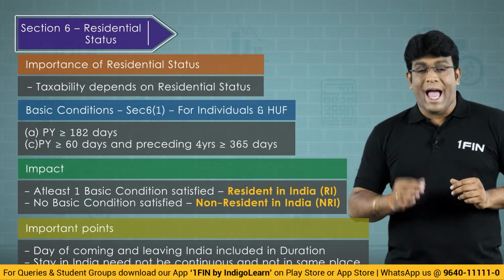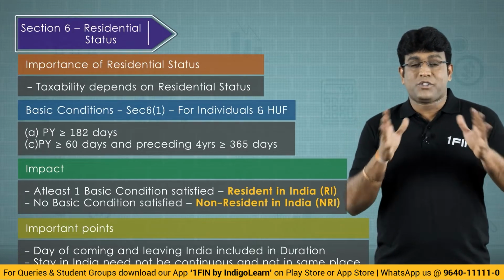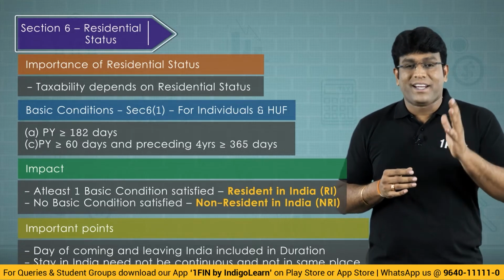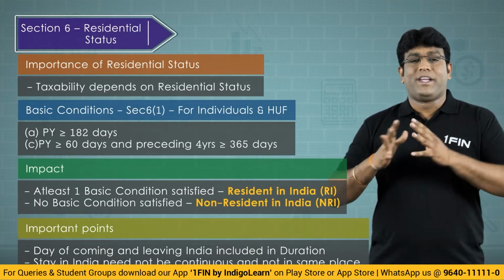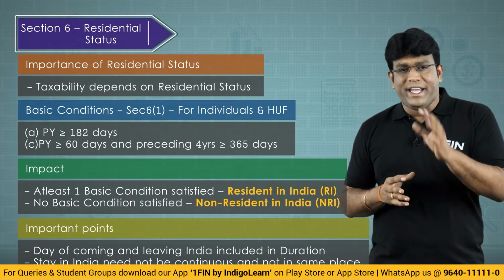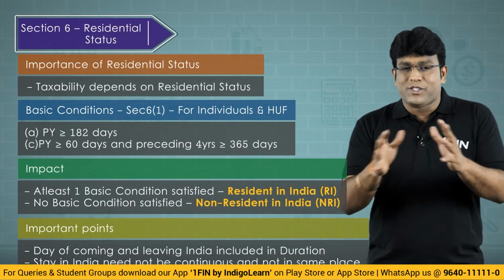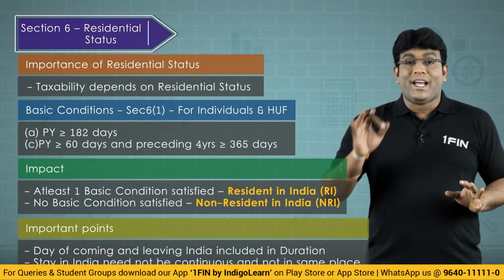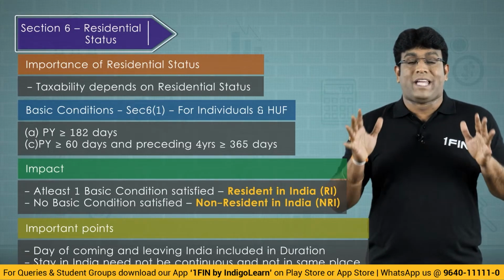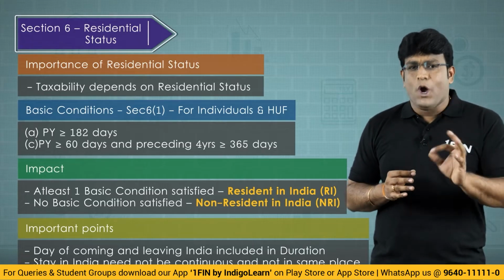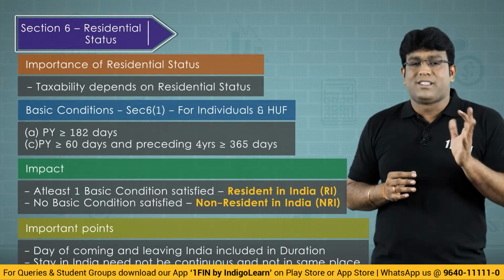With this discussion, I am sure that you have understood very clearly that citizenship, having an Aadhaar card or any other document, or being an Indian citizen, or generally we write nationality Indian, all this has got nothing to do with residential status for income tax purpose. For income tax purpose, taxability is purely based on residential status.